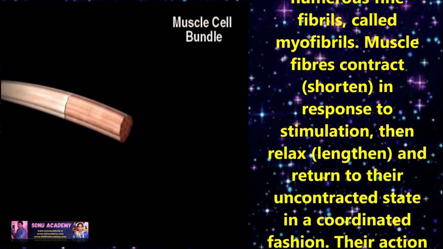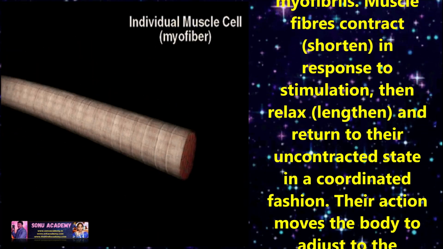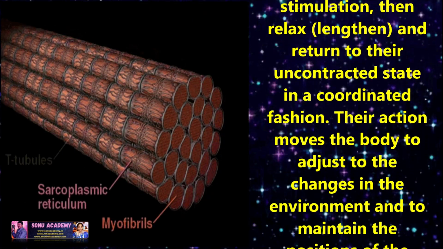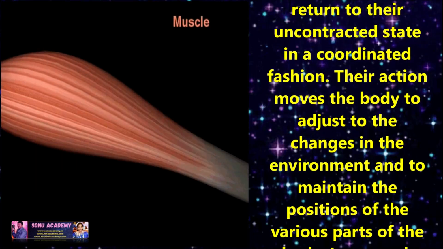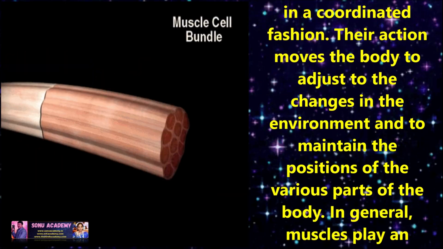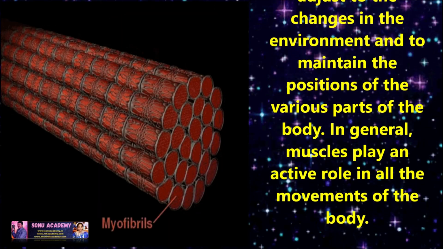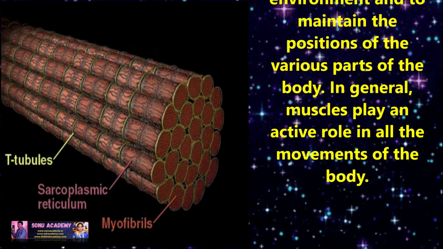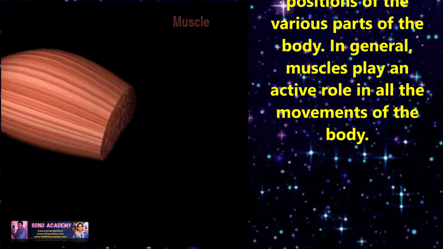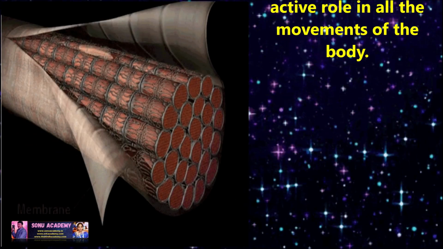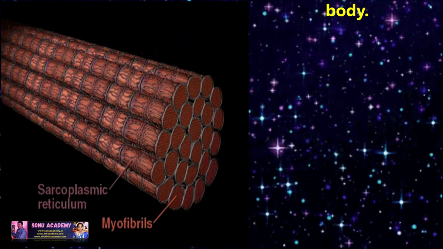Muscle fibrils contract in response to stimulation, then relax, and then return to their uncontracted state in a coordinated fashion. This action moves the body to adjust to the changes in the environment and to maintain the positions of the various parts of the body. In general, muscles play an active role in all the movements of the body.